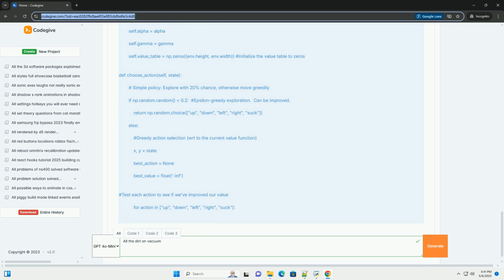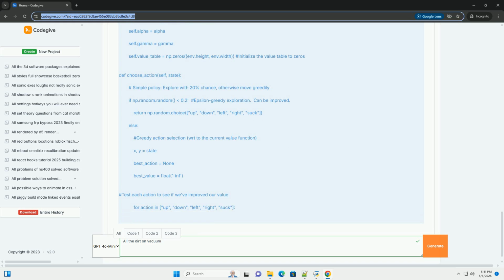3. SARSA. SARSA is an on-policy TD learning algorithm. This means that the policy used to choose actions is the same policy that is being evaluated and improved. The update rule is as follows. The key difference from Q learning is that you use the Q value of the actual next action, A', taken by the agent, not the maximum Q value. You'll need to select the next action before updating the Q value.